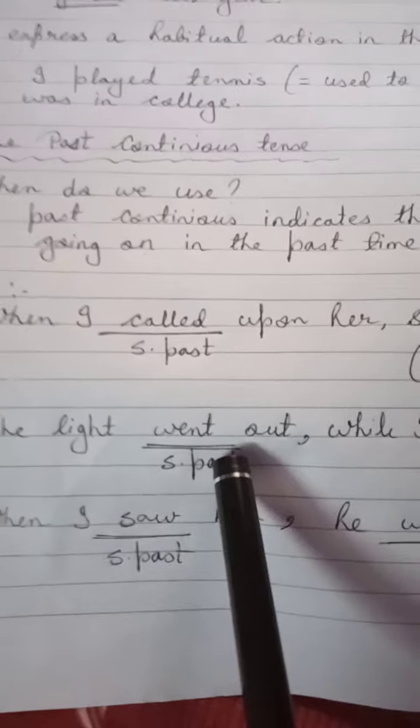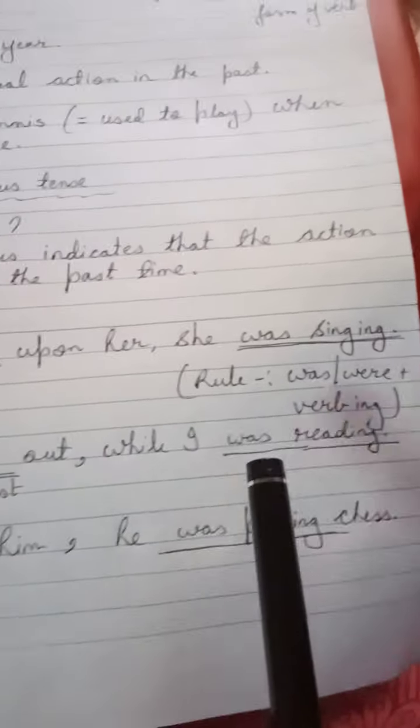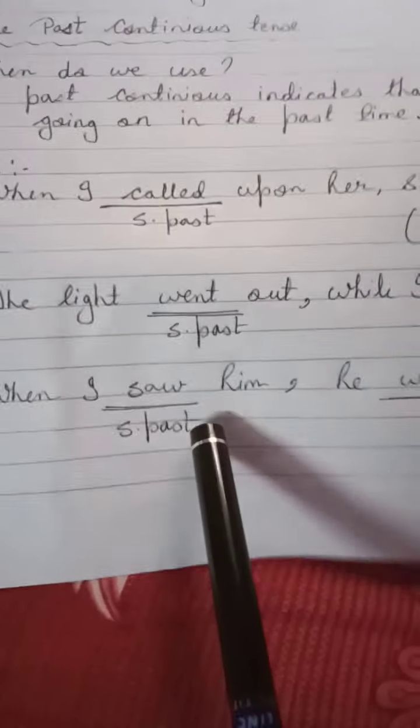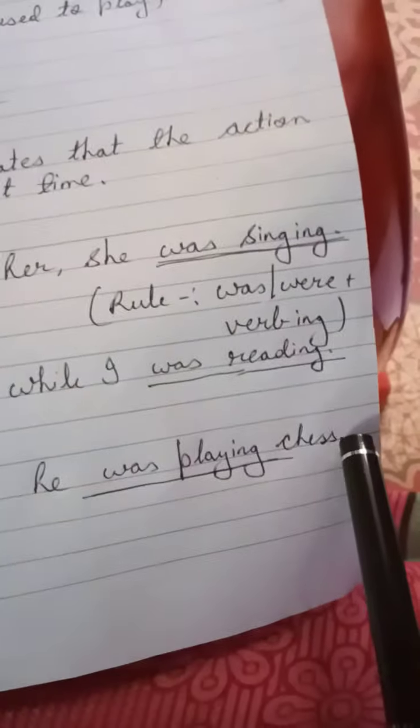Next: the light went out. That is simple past tense. When? While I was reading, which means the action was continuing at that time. For example, when I saw him, simple past tense, he was playing chess. At that time the action was continuing.